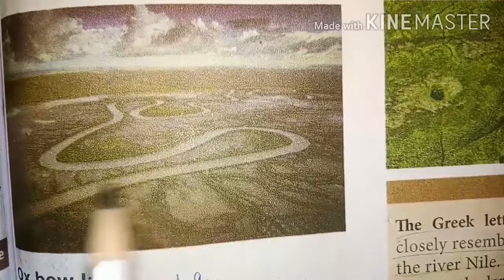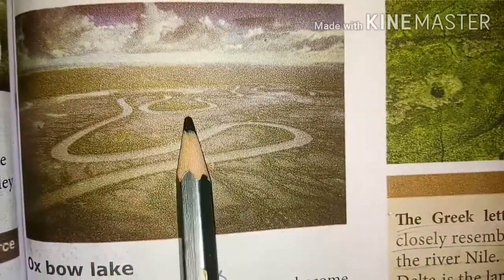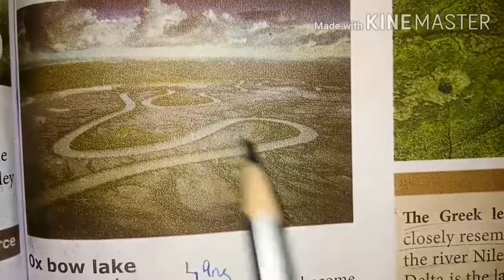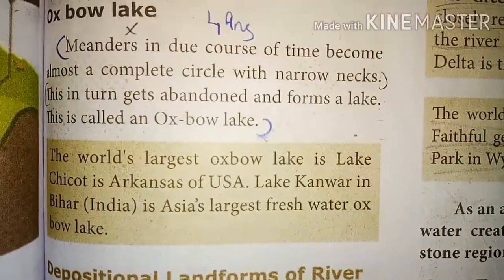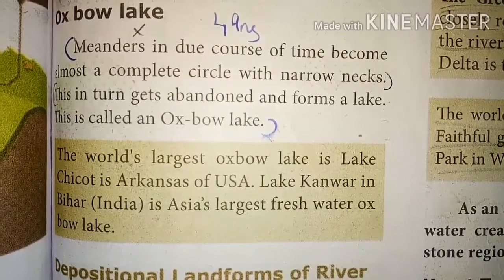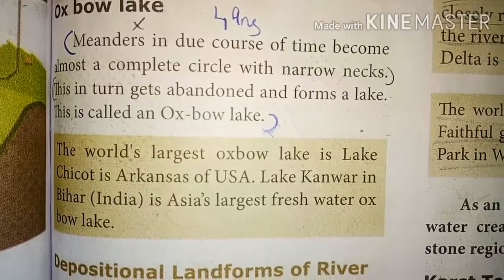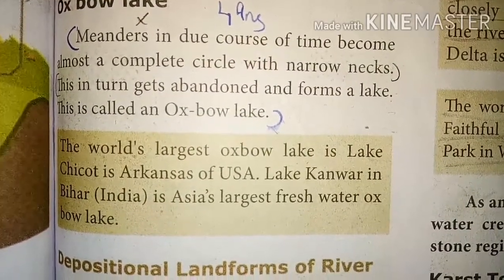Look at this. These are meanders. It cuts its narrow necks and looks like a small lake. So this lake is called an Oxbow Lake. The world's largest Oxbow Lake is Lake Chicot in Arkansas, USA. Lake Kabar in Bihar is Asia's largest freshwater Oxbow Lake.